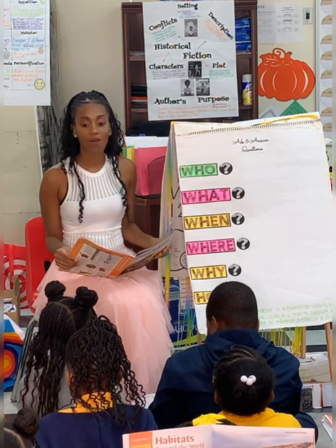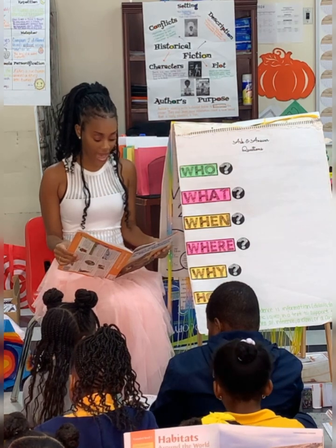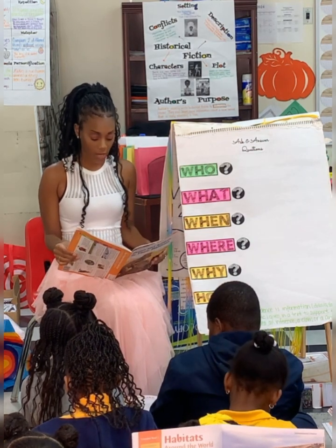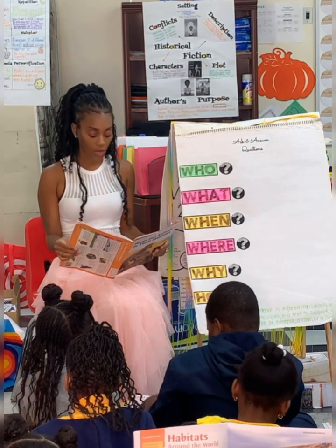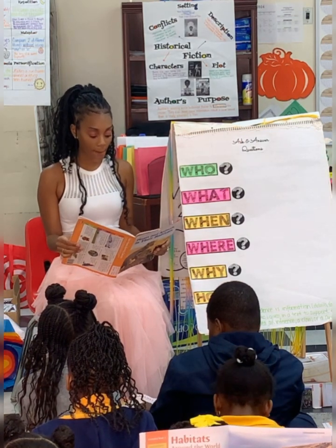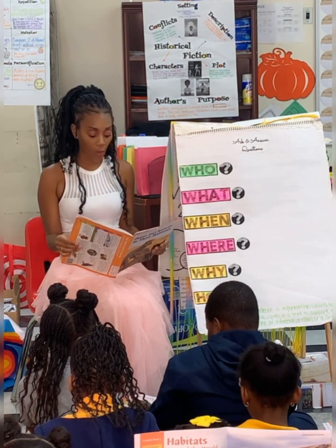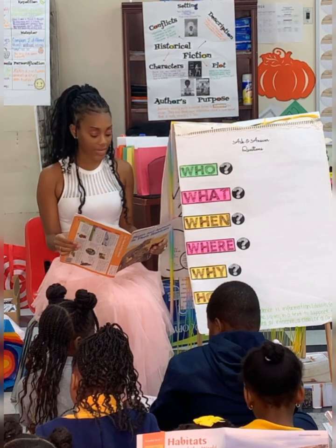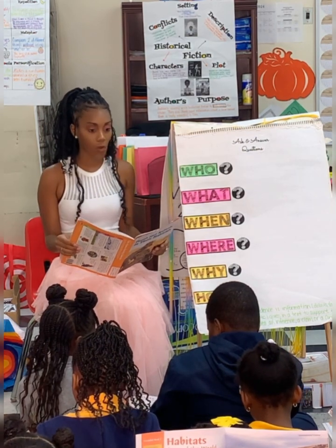Here we go. Paragraph 1. A habitat is a place where plants and animals live in nature. There are different kinds of habitats around the world. Some habitats are flat places with lots of grass. Some habitats are always cold. Some get a lot of rain. Some habitats are even under the water.